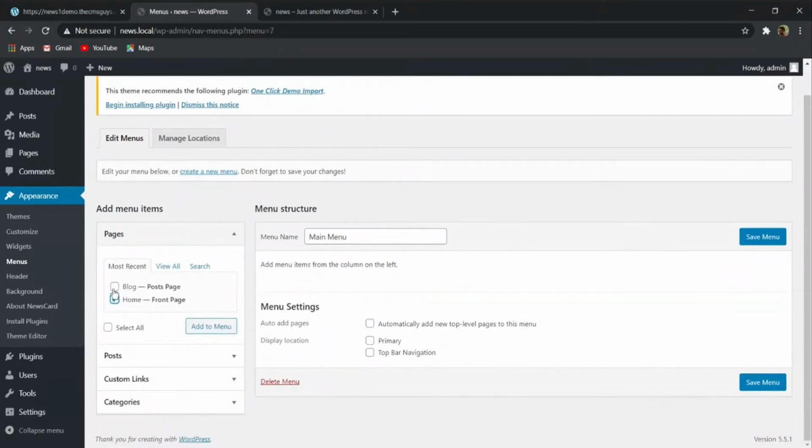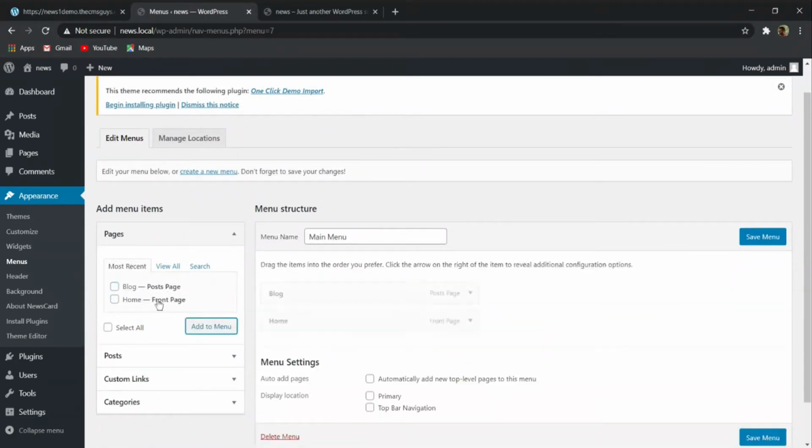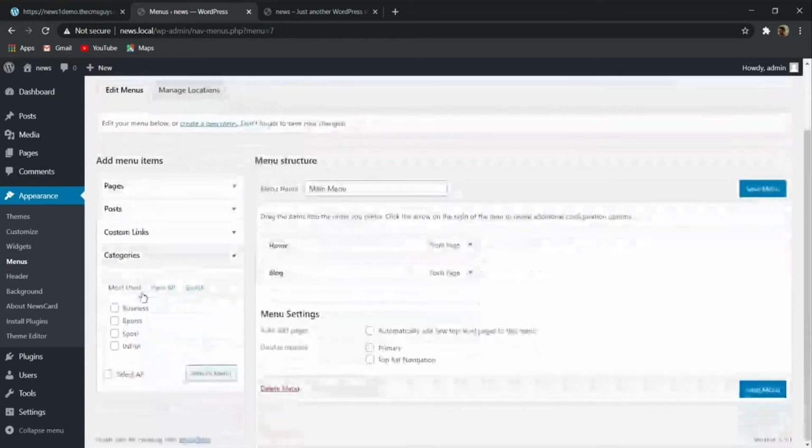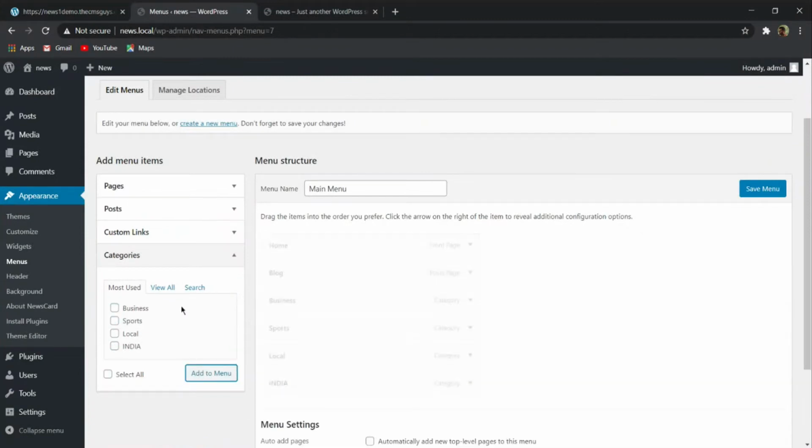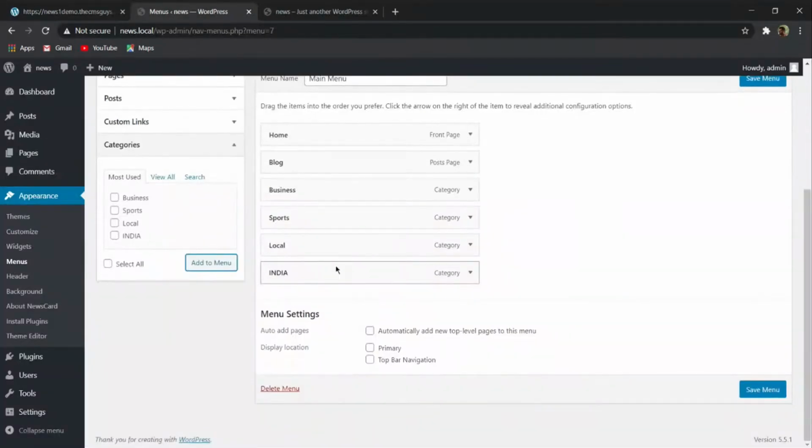After that here I'm going to add these two pages, home page and blog page. And then here on the category section, you can find all the categories which you want to add. So basically I have created four categories, so I am getting these four categories options. So now on display location, just tick mark this primary and then click on save menu.